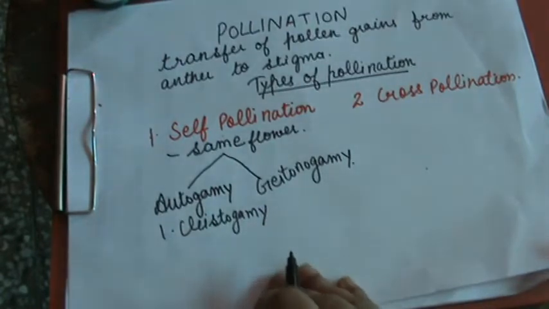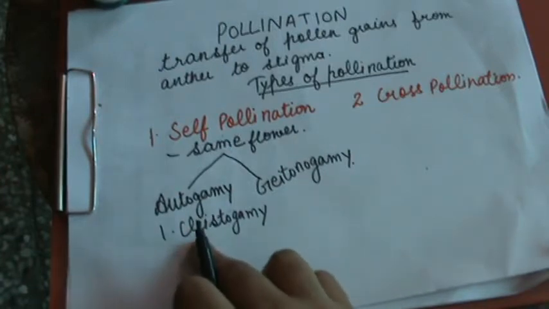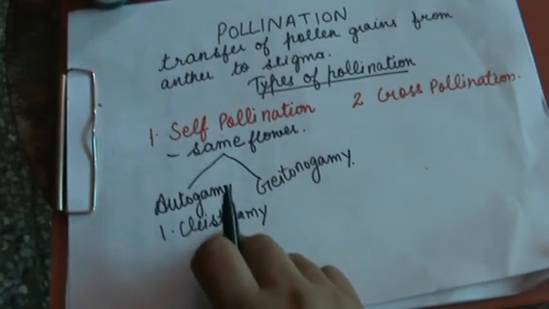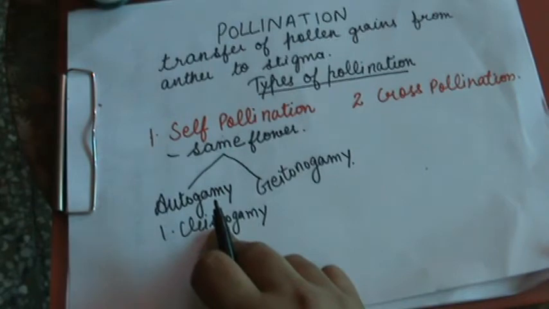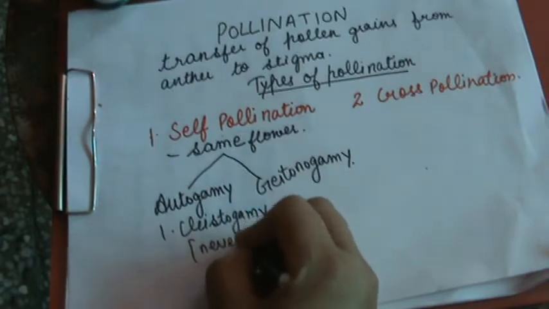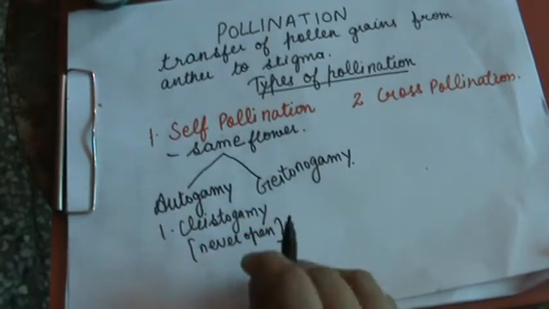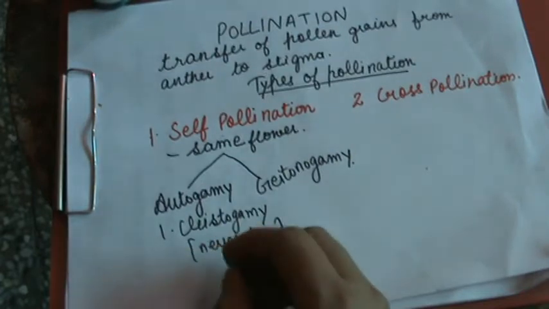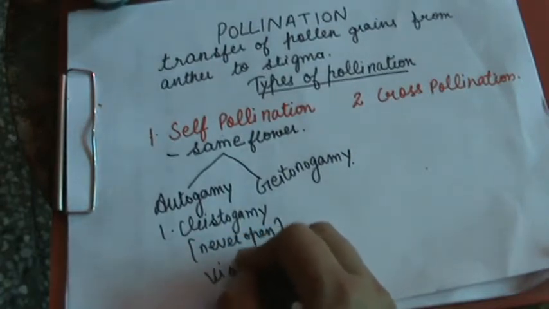What is the meaning of cleistogamy? Students, some flowers never open because they are very small. This type of condition is known as cleistogamy, and the flowers are known as cleistogamous flowers. This pollination occurs in those flowers from the same anther to the same stigma, but in flowers that never open. For example, Viola.